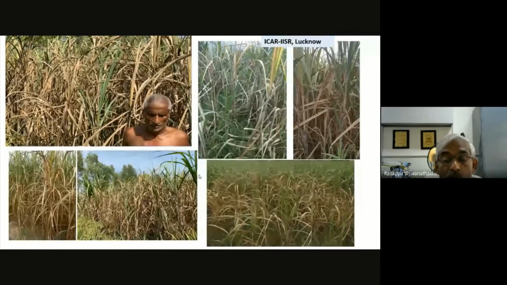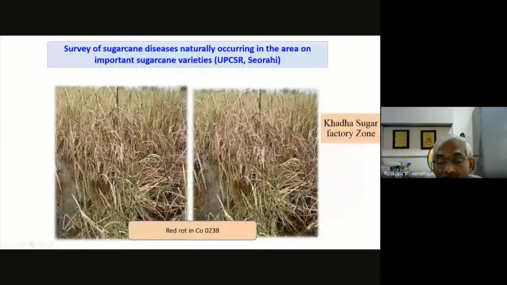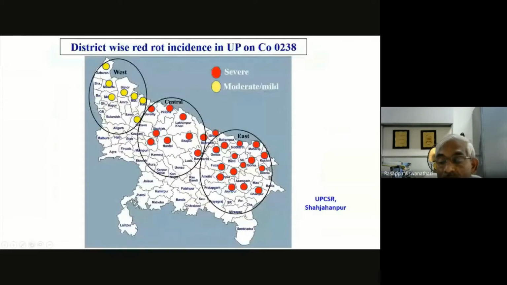You can see a couple of slides to show how destructive this disease is, and that its impact is enormous. You can see the fields, even the eastern UP condition, where the Suragi people have recorded it. This is the scenario, especially in eastern UP, where thousands of hectares have already been damaged by red rot. This is the impact caused by the disease.